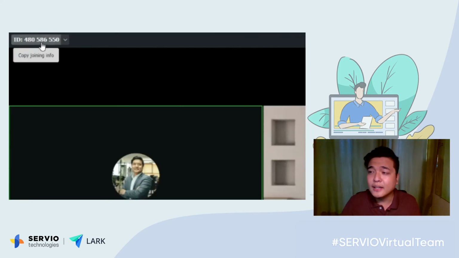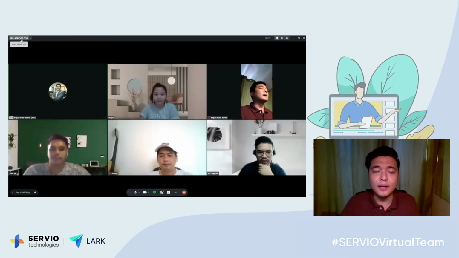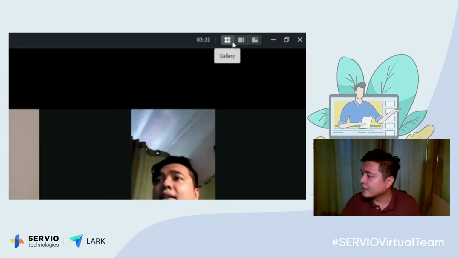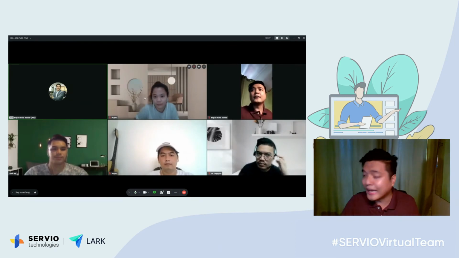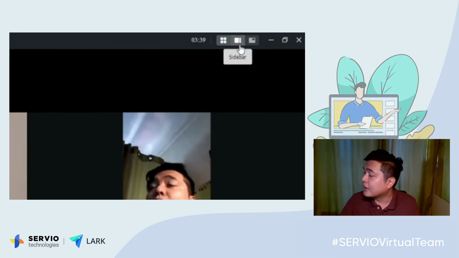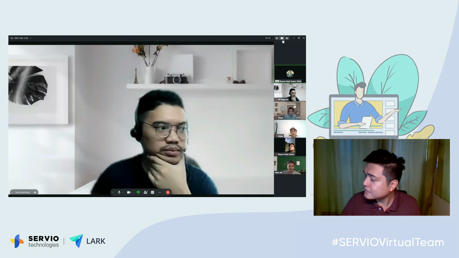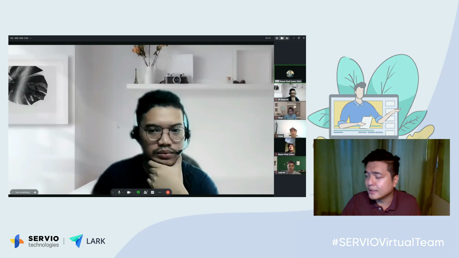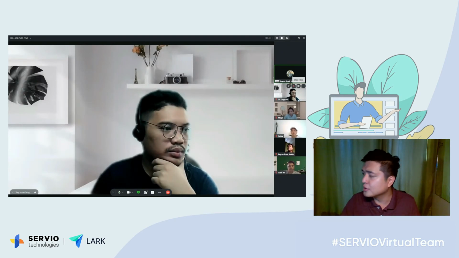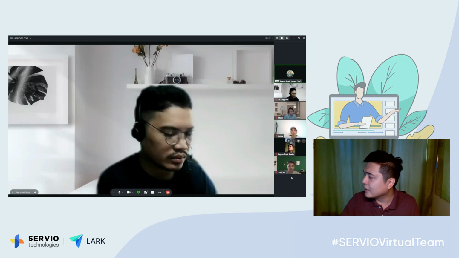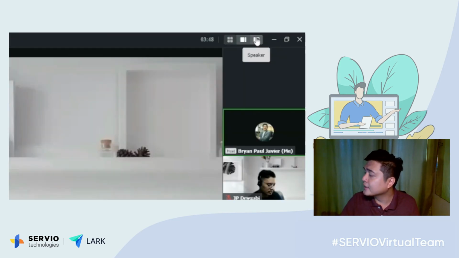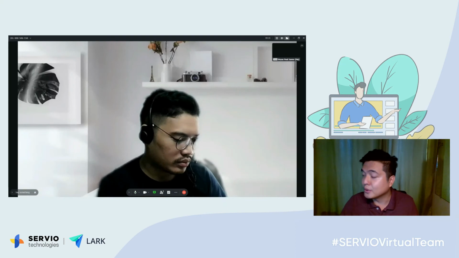The upper left here is the meeting ID. So if you want to invite people in the meeting, you can just share them this meeting ID. The upper right here is the different views. So we are now in the gallery view. We also have the sidebar view, wherein the speaker would be at the center screen and all the videos of the other participants would be on the right here, or the speaker view. So only the speaker would be highlighted.